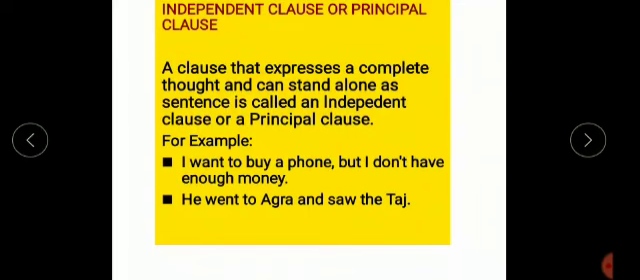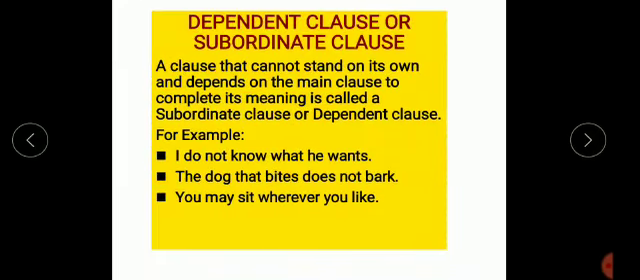But the verb must be apparent and distinguishable. So now I think you have understood the independent clauses. Now next one is dependent clause or subordinate clause.